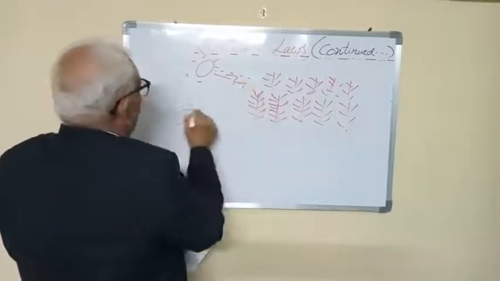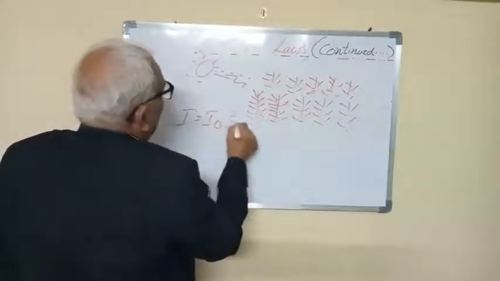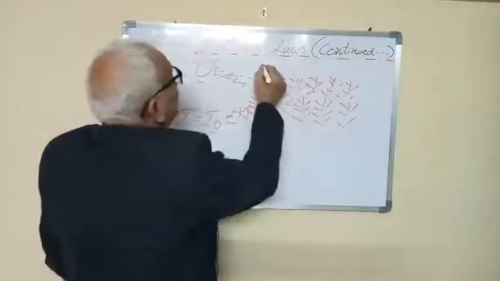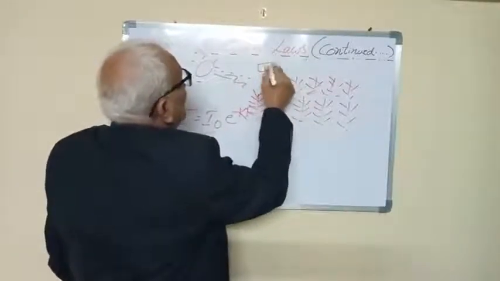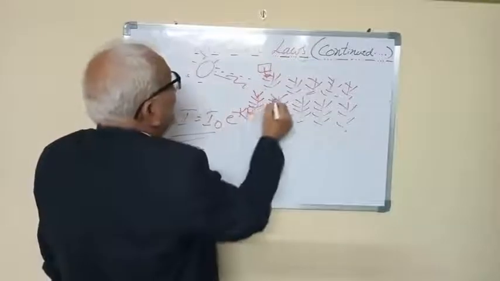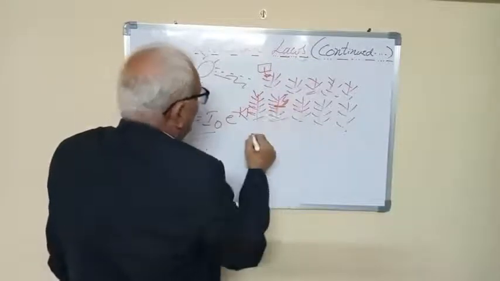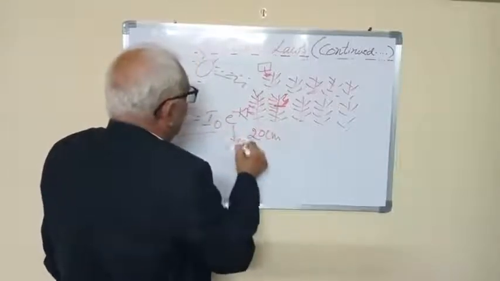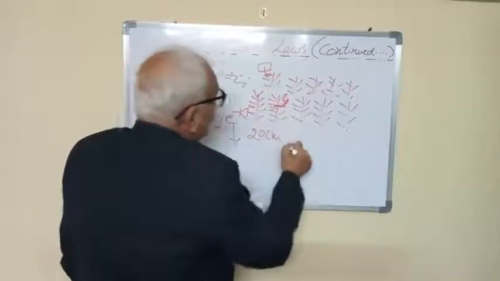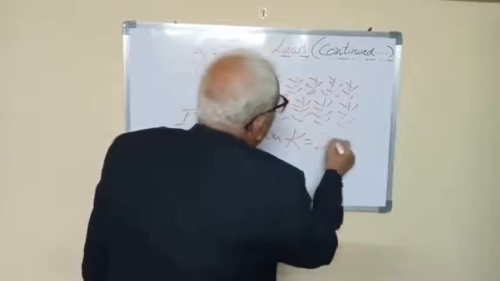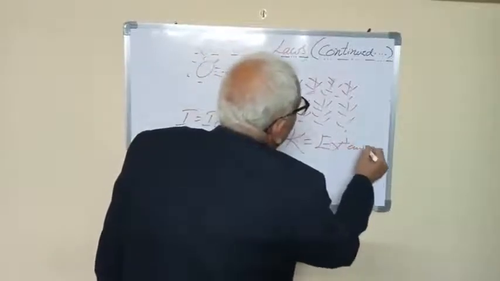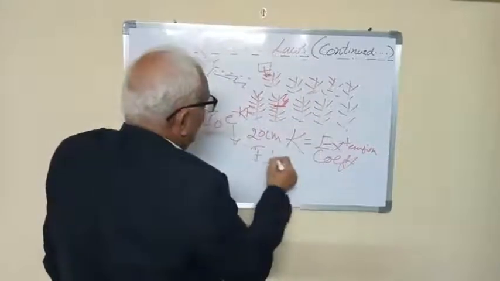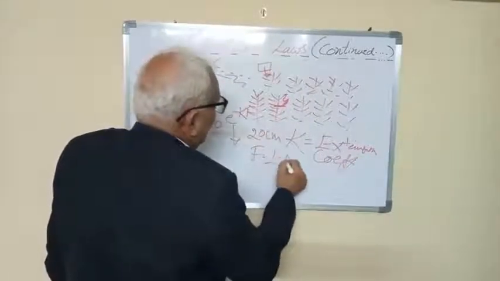Now, I is equal to I0 e to the power of minus KF. This is the Beer's law. What is I? The radiation intensity at a particular depth from the top of the crop canopy, say 20 centimeters from the top. I0 is the radiation intensity that is falling on the top of the crop. E is the Neperian base. K is the extinction coefficient, and F is the leaf area index.